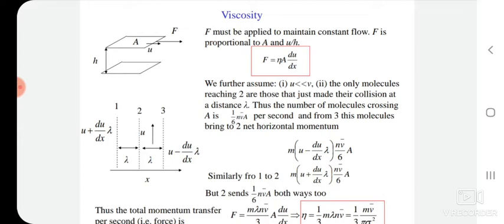Thus, the number of molecules crossing a unit area A is equal to 1 by 6 n v bar A per second, and from these molecules the net horizontal momentum can be found by using these 3 different layers: layer 1 with velocity u plus du by dx into lambda, layer 2 having velocity u, and layer 3 having velocity u minus du by dx into lambda.